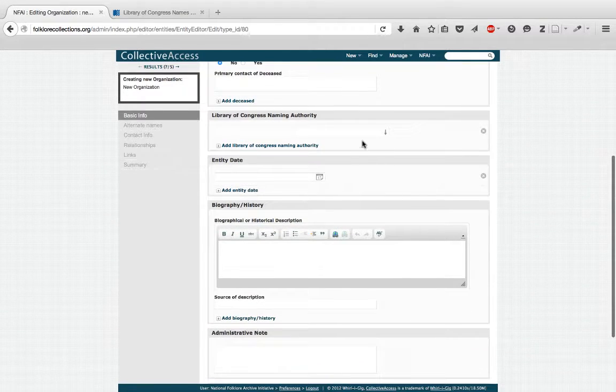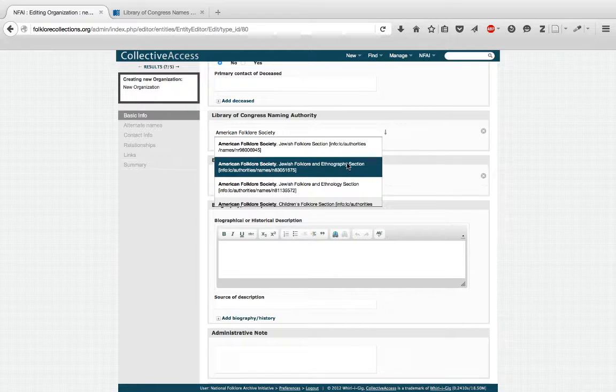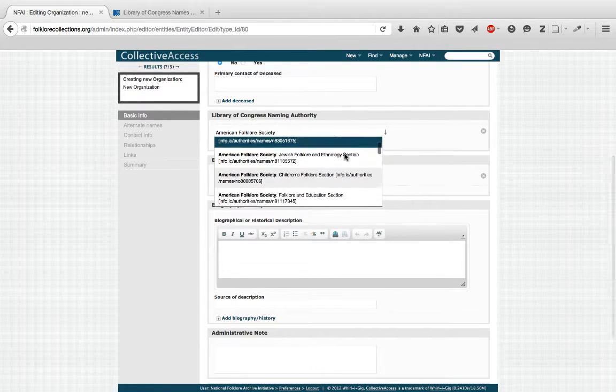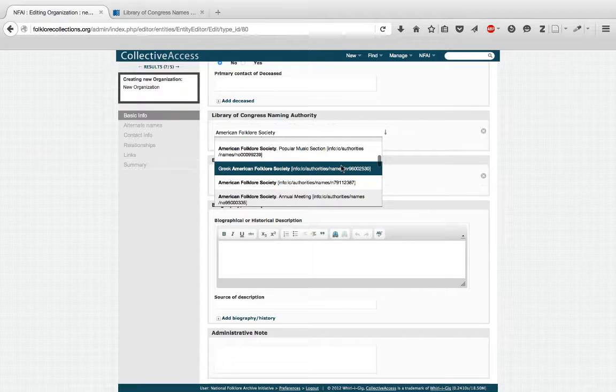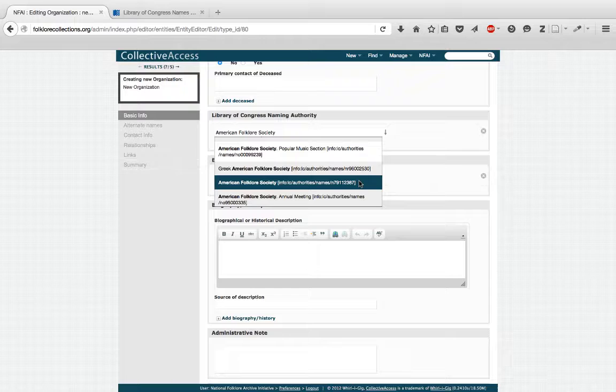Library of Congress Name Authority field. This field displays linked data from the LC Name Authority file. By typing a name into the window, you'll be able to browse a list of similar names already in the LC Name Authority file. A search for American Folklore Society pulls up several. And the keen-eyed will notice that most are for sections of the organization like the Jewish Folklore and Ethnography section, the Children's Folklore section, the Folklore and History section, etc. I'm going to keep scrolling down to see what I can find. There, American Folklore Society.